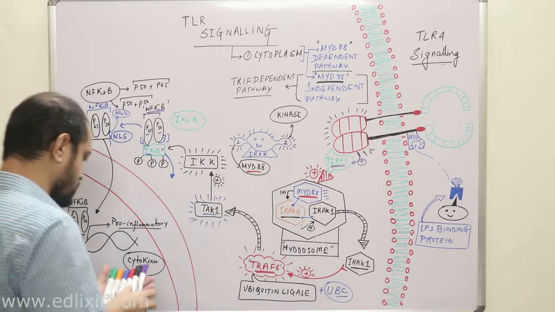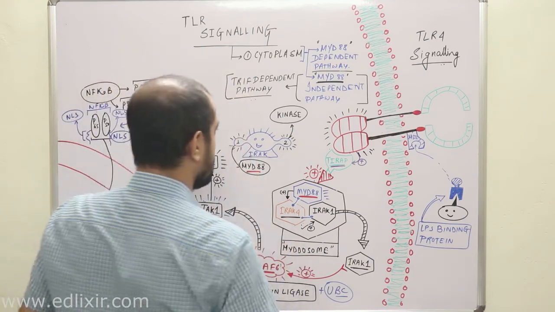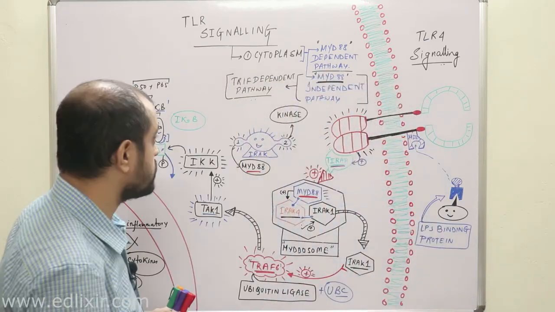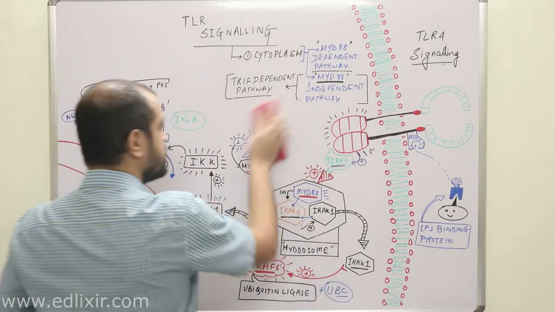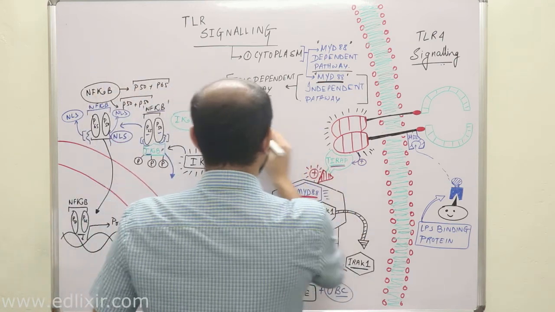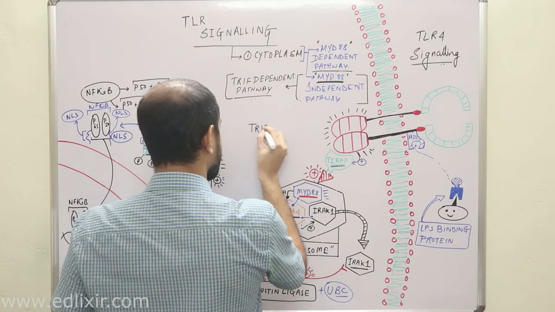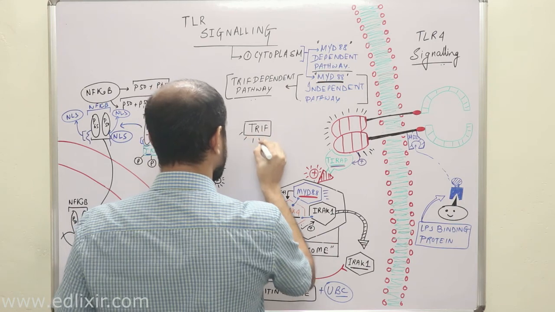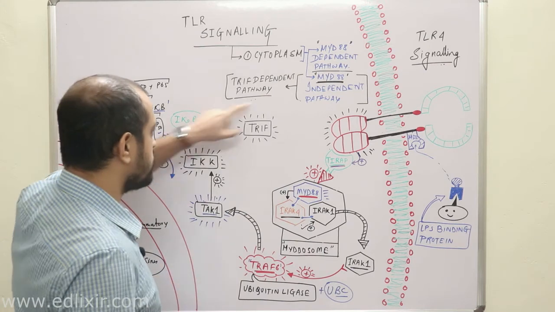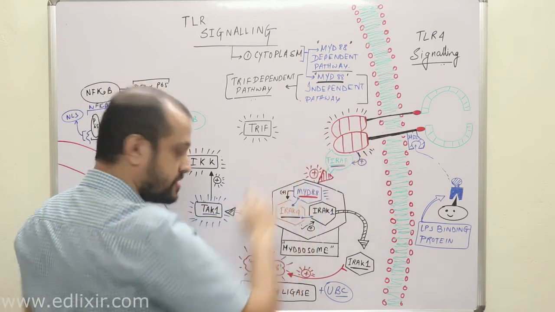Now listen with all your attention. In the TRIF dependent pathway, what will happen is very easy for you to understand, because a very interesting thing will happen. Suppose this is a TRIF molecule, a TRIF protein. Now it is very important for you to understand TRIF is not an adapter protein. It needs an adapter protein so that it can get information from this TIR domain, right?